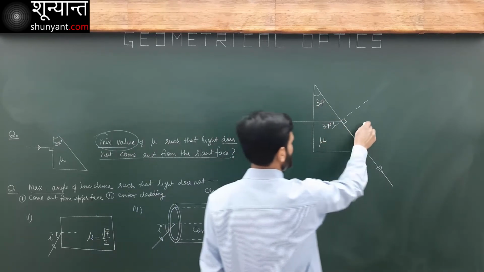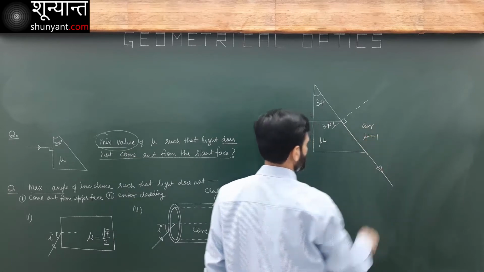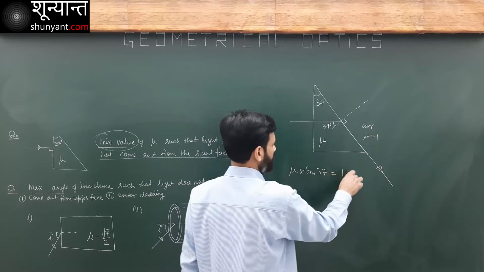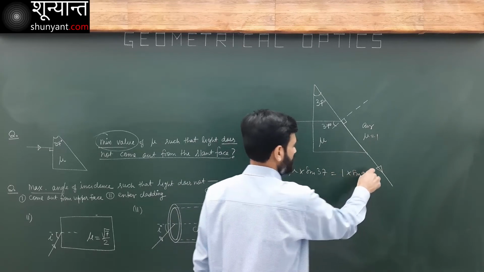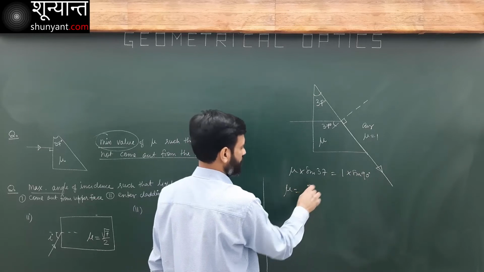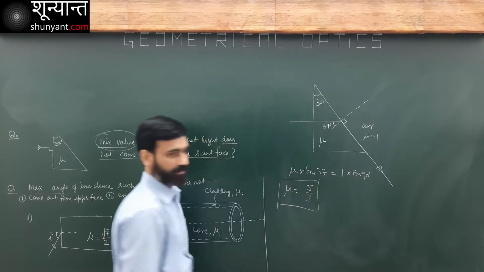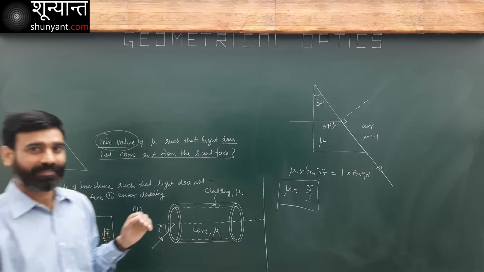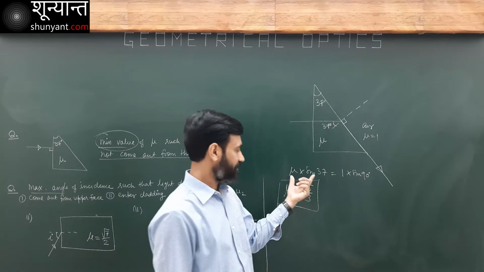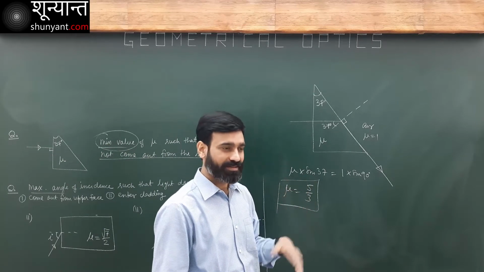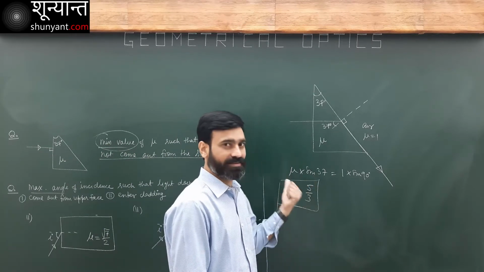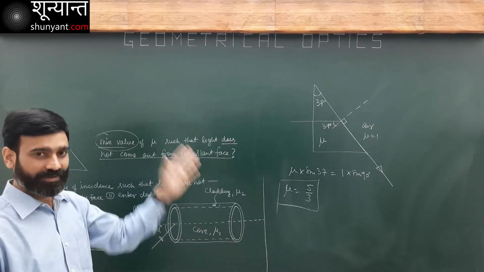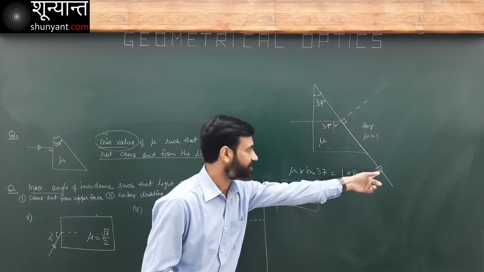Here I have air, mu is 1. So mu sin 37 is equal to 1 times sin 90. I have this answer. mu is 5 over 3. This is the answer. This should be the minimum value of mu, at least this much. If it is more than this, that's fine, but it should not be less than this. In that case, light will never come out from the slant face. It is going to be totally deflected. In the critical case, it will pass like this.